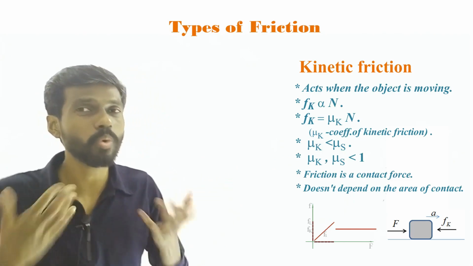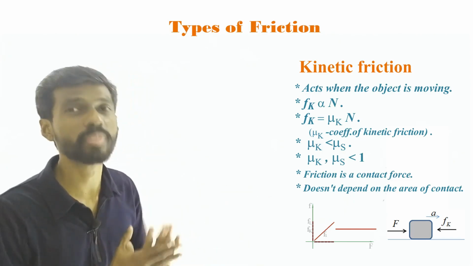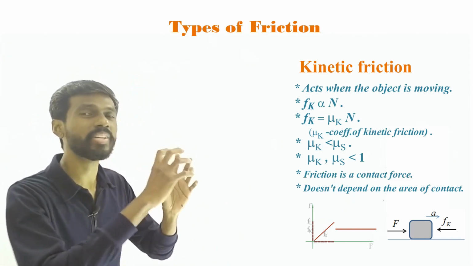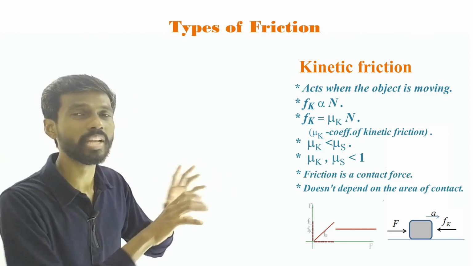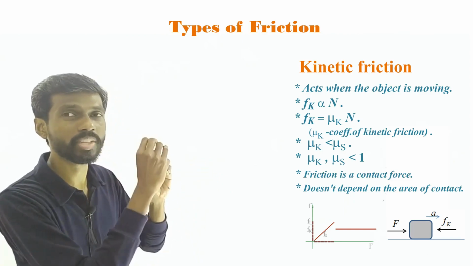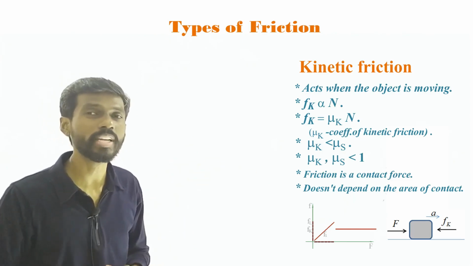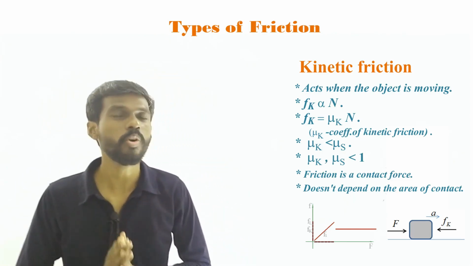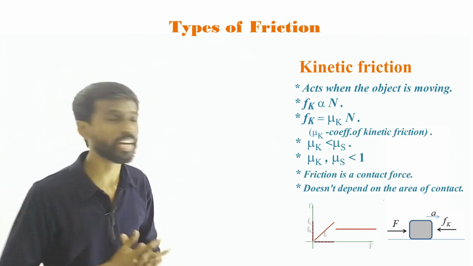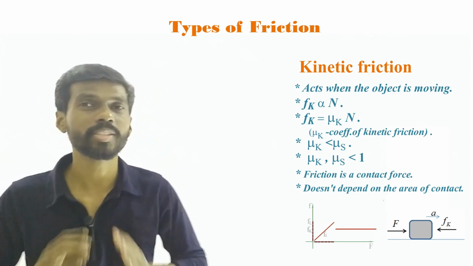But whether the object is moving or not, how will you know? Using limiting friction, right? If the limiting friction exceeds the applied force, the object does not move. If the limiting friction is less than the applied force, the object moves, so use the kinetic friction. Alright, so these are the points you have to know before we start solving questions. Let us use all these concepts and solve some questions.